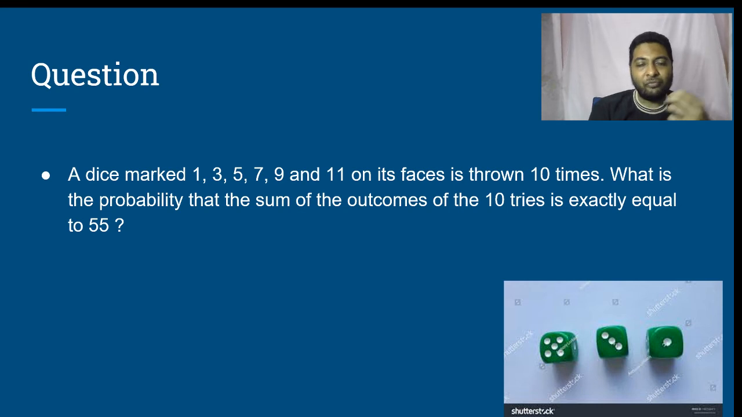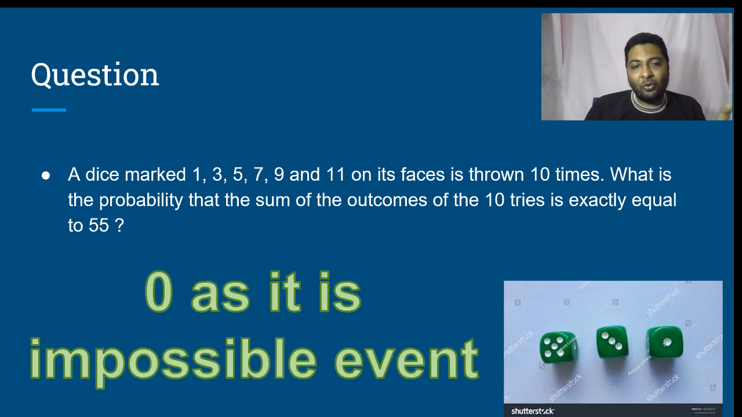If I take the sum of 10 odd numbers, it is as good as taking a sum of an even number of odd numbers. Sum of an even number of odd numbers will always result in an even number. Therefore, getting the sum of these 10 outcomes as 55 is impossible, because the sum has to always be even in this case. So 55 is impossible. Therefore, the answer is 0 as it is an impossible event. Is that clear?